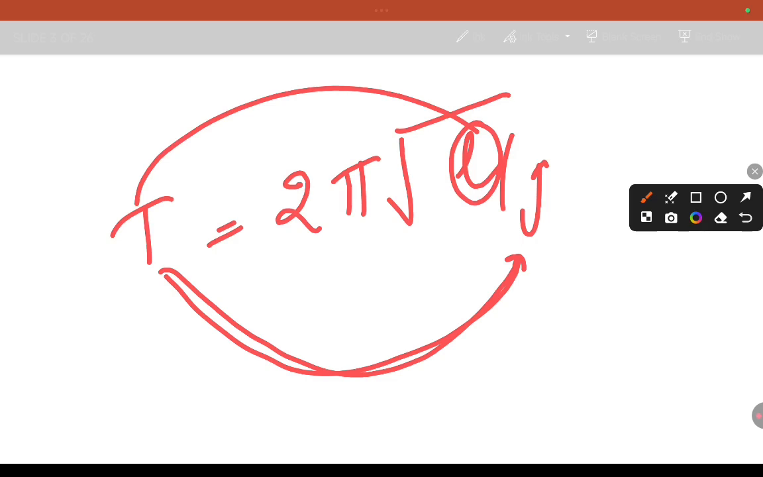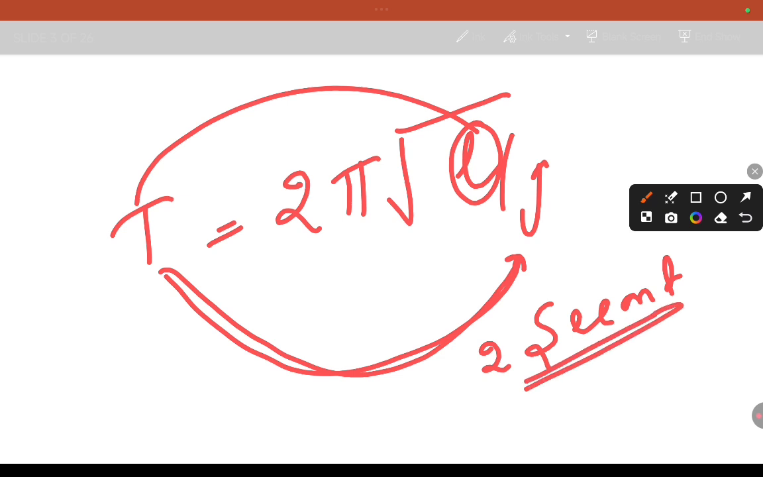If a simple pendulum takes 2 minutes, that is called a second pendulum. Sorry, not 2 minutes, 2 seconds. If the simple pendulum takes 2 seconds, that is called the seconds pendulum. When do we get a seconds pendulum? When the length of the massless string or thread is 1 meter. If it is 1 meter length, that is called a seconds pendulum. The time period will be 2 seconds. So the laws related to the simple pendulum, the first one is the law of isochronism.